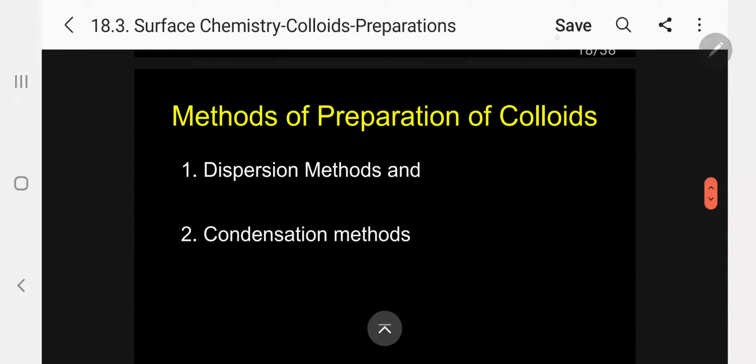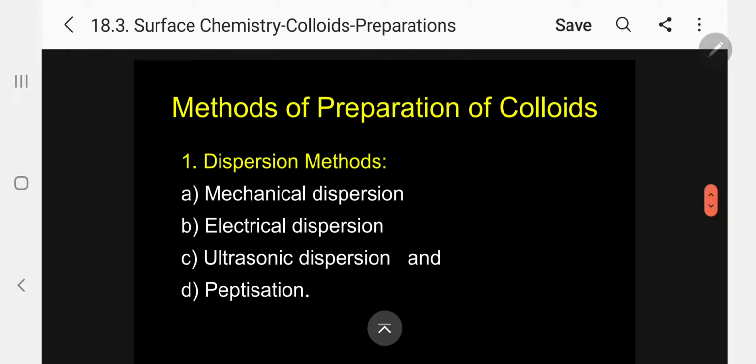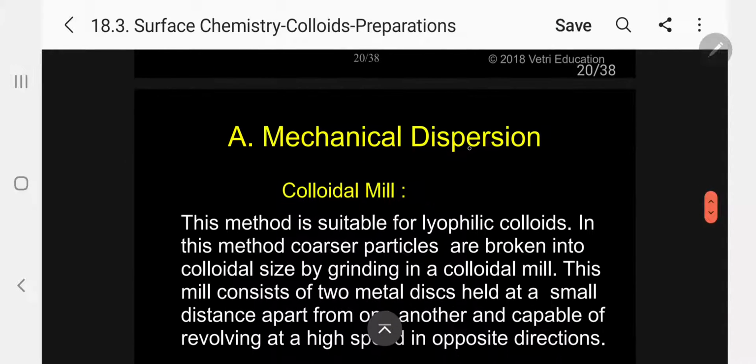So next we'll go for our main topic, preparation of colloids. Mainly colloids can be prepared by 2 methods. One is the dispersion method, another is the condensation method. Let me discuss one by one. First, the dispersion method. Under the dispersion methods, there are 4 methods available: A, mechanical dispersion, B, electrical dispersion, C, ultrasonic dispersion, and D, peptidization. Let me discuss one by one now, kindly follow.